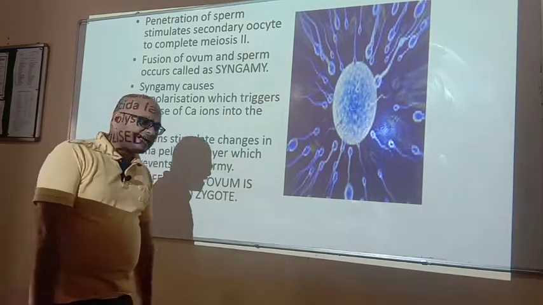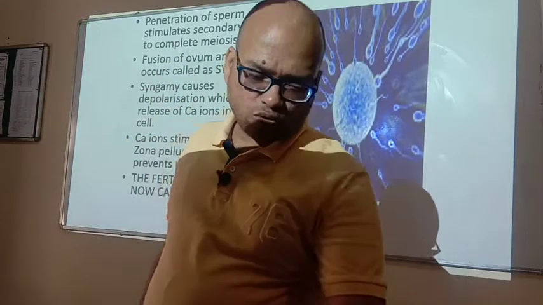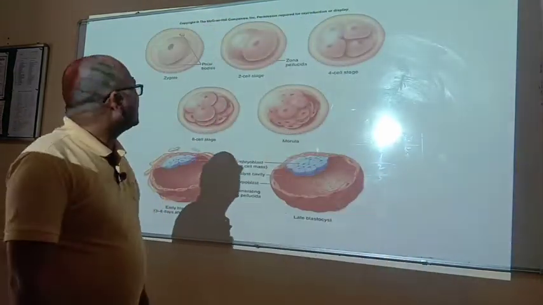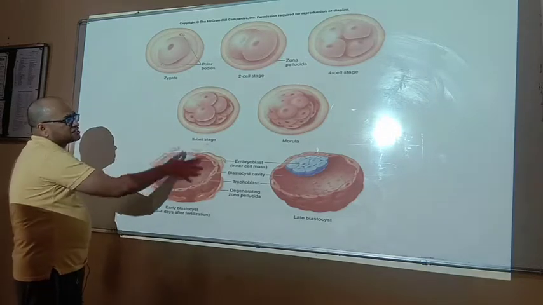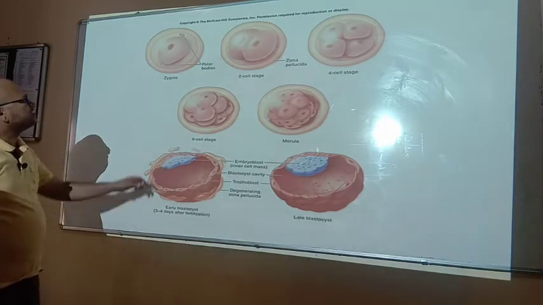Now, after the fertilization, the ovum is considered a zygote, and the post fertilization changes are shown in this diagram. That is the zygote.